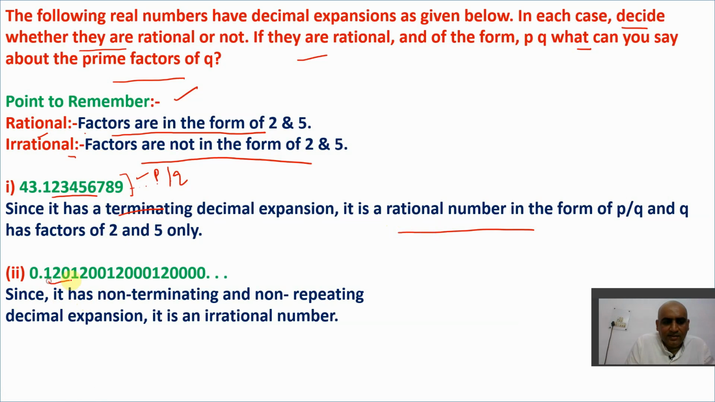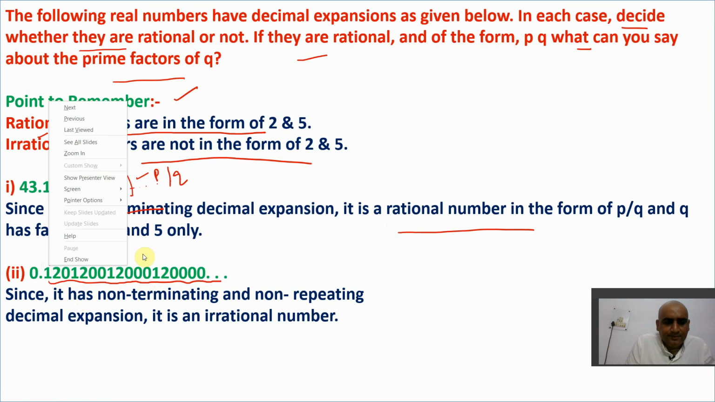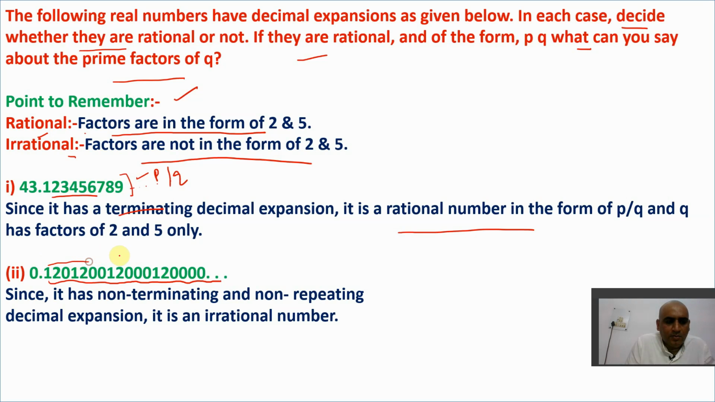Since it has a non-terminating decimal, it goes on infinitely. See, 120, 1200, 12000, right? So it is non-terminating, there is no end, and non-repeating. So it is actually an irrational number. It's very simple here. So I hope you get this point.